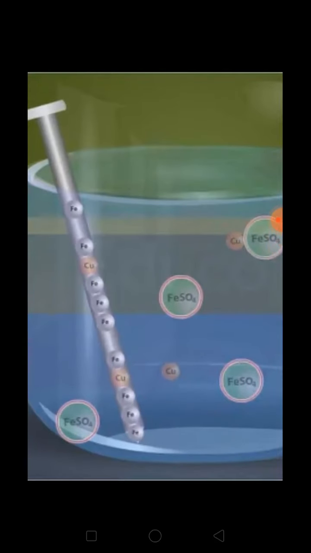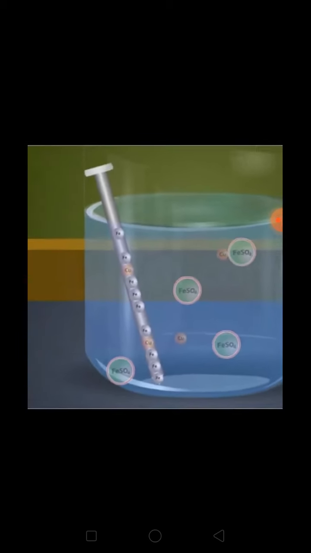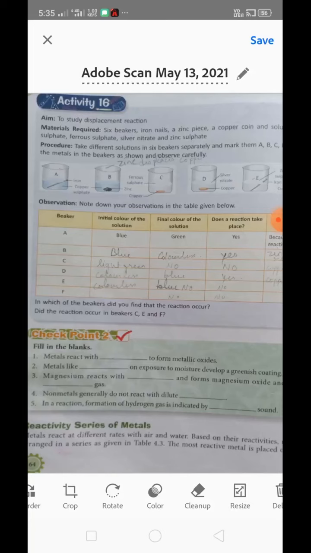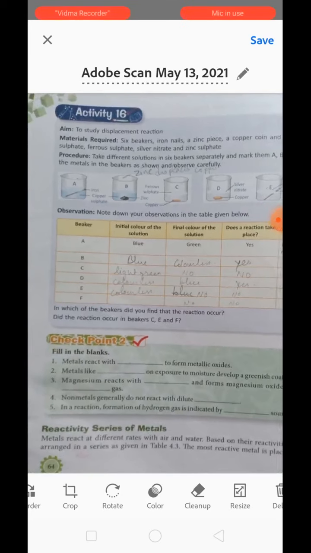CuSO4 gets converted into FeSO4, okay, and copper gets deposited on the iron nail. Understand this? You will have a better understanding of this after studying the reaction given in activity number 16. Now, activity number 16 is to study displacement reaction. So, in this activity, we have taken several solutions with several metals.